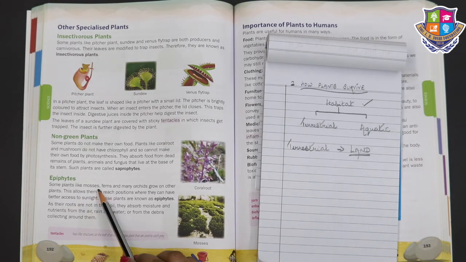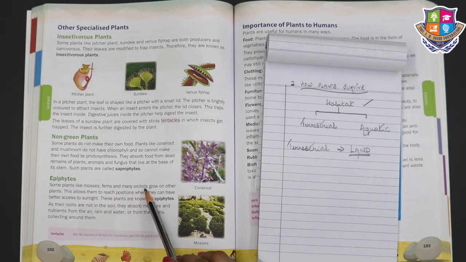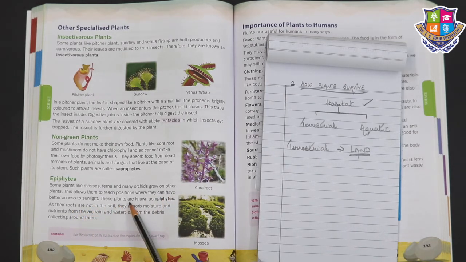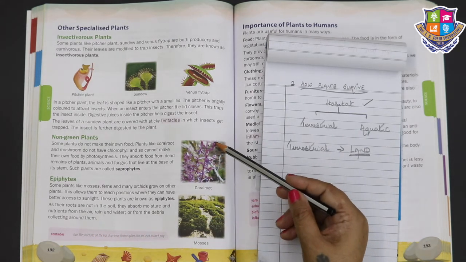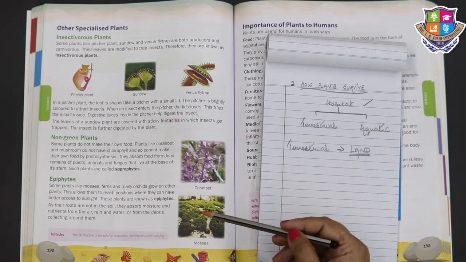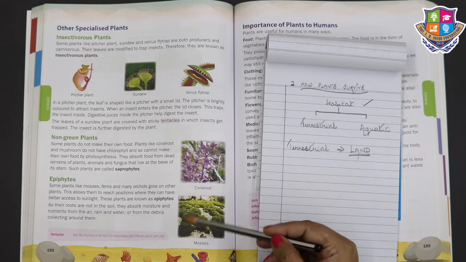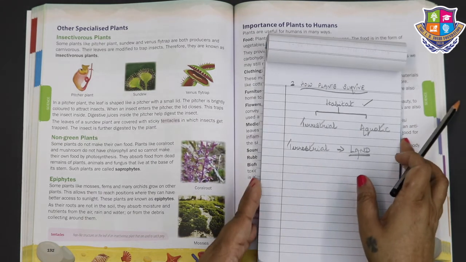Some plants like mosses, ferns and many orchids grow on other plants. This allows them to reach positions where they can have better access to sunlight. These plants are known as epiphytes. As their roots are not in the soil, they absorb moisture and nutrients from the air, rain and water, or from the debris collecting around them. Look at this. This is the coral root and these are the mosses. Okay.